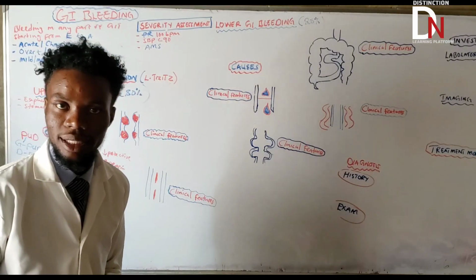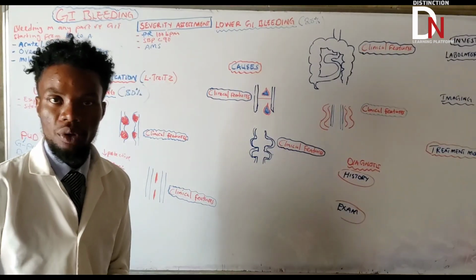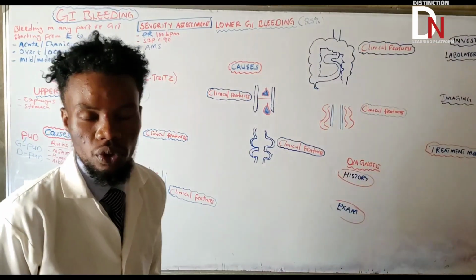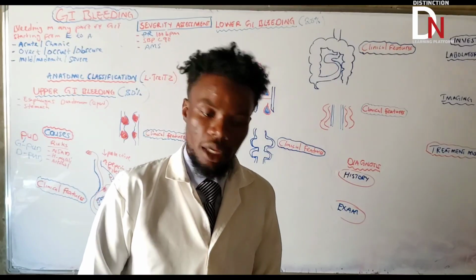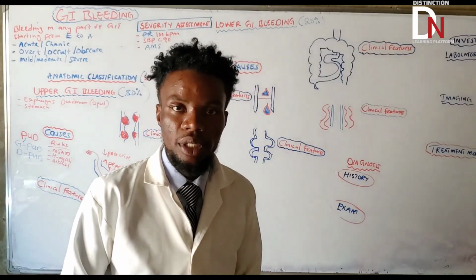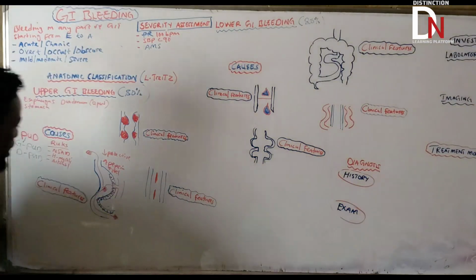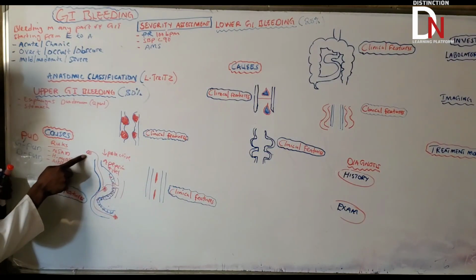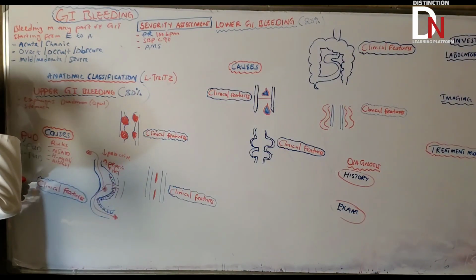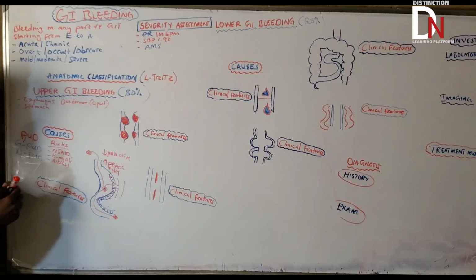But basically that is GI bleeding, because of mucosal erosion. If that happens, you're going to have two important clinical features. If you are vomiting fresh blood, what do we call that?